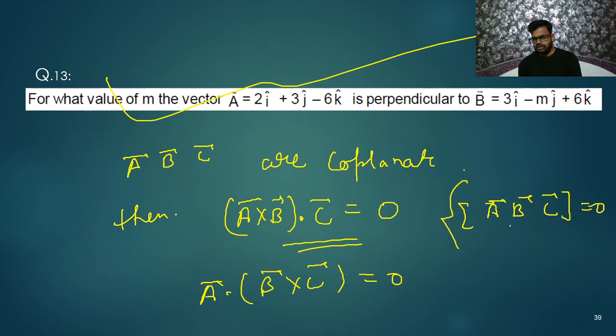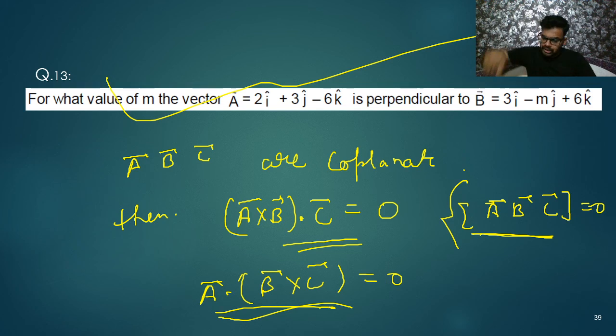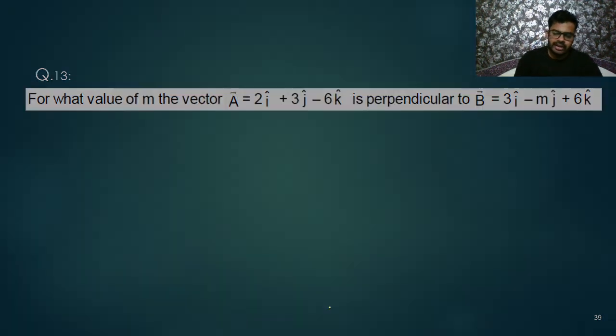Okay. What is the meaning of this? Its meaning is A dot B cross C. Remember, B cross C is perpendicular to B and perpendicular to C. So if A, B, C are coplanar, definitely it will be perpendicular to A also. That's why B cross C will be perpendicular to A, and the dot product of two perpendicular vectors is always 0. So whenever the question asks you to prove that three vectors are coplanar, you will do A dot B cross C and you will get 0. Okay, so hence proved.